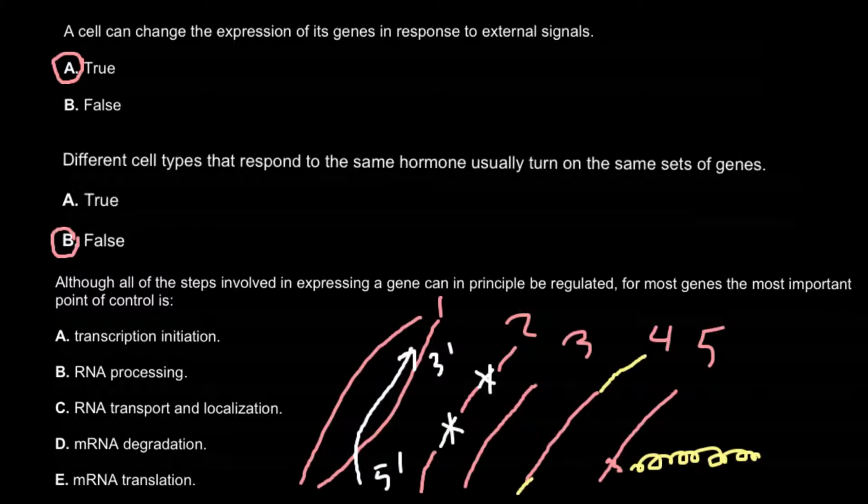Although gene expression can be regulated at all the stages, messenger RNA production, processing, and transport would take energy and resources of the cell, and of course it would be much easier to control gene expression at this first stage. So our answer would be answer A, transcription initiation.